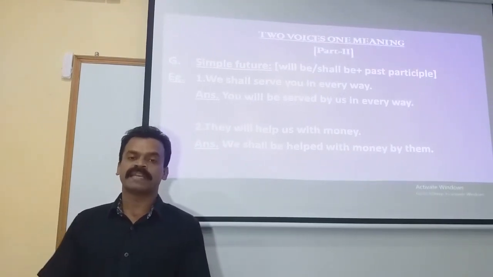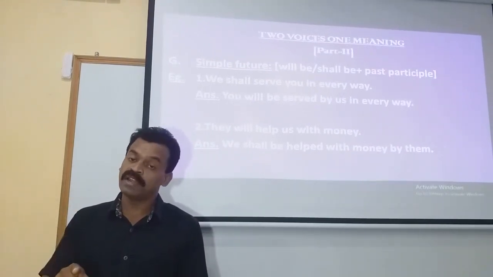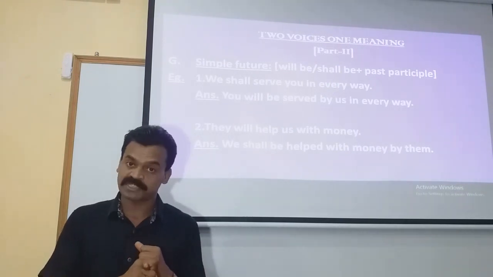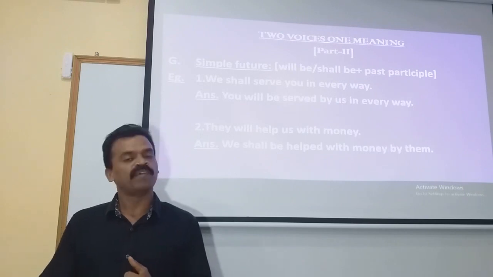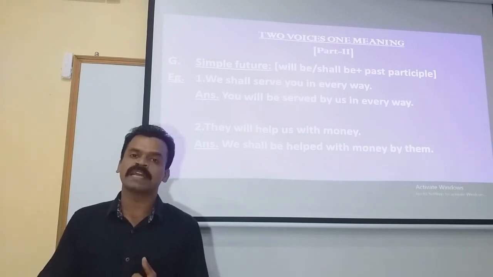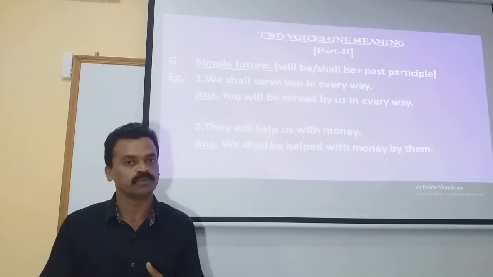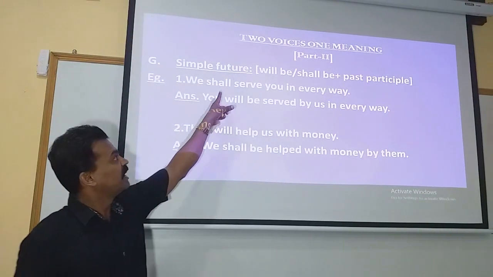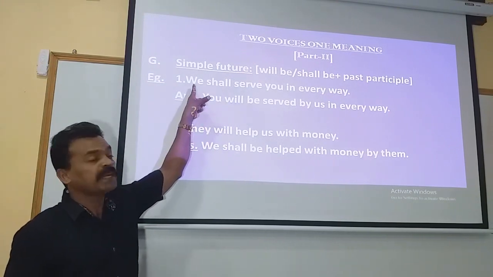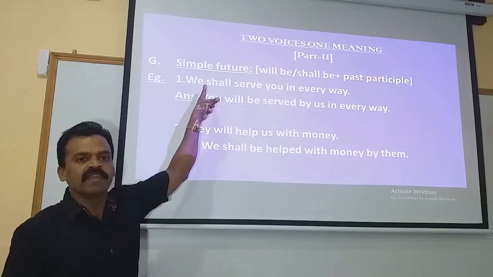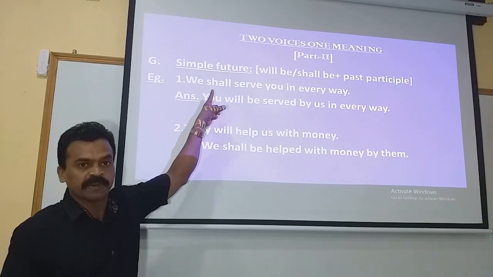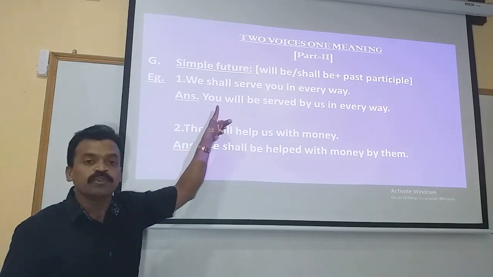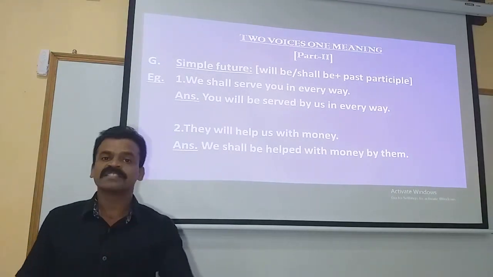With regard to the imperative statement, we make use of will when the subject is a personal pronoun of first person, and we make use of shall when the personal pronoun of second person as well as third person is used as the subject. And that's the reason we have shall here as the auxiliary verb together with the subject we, which is the personal pronoun of first person, and we made use of will because the subject over here is you, which is the personal pronoun of second person.